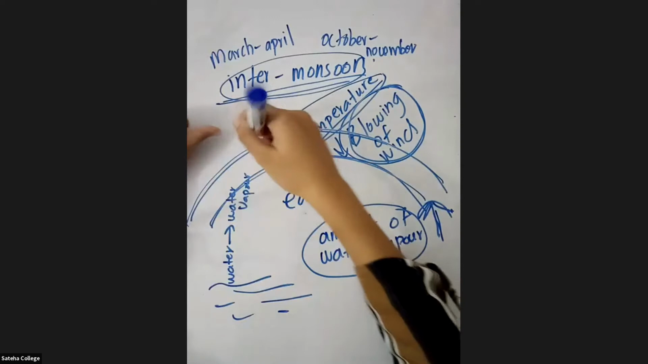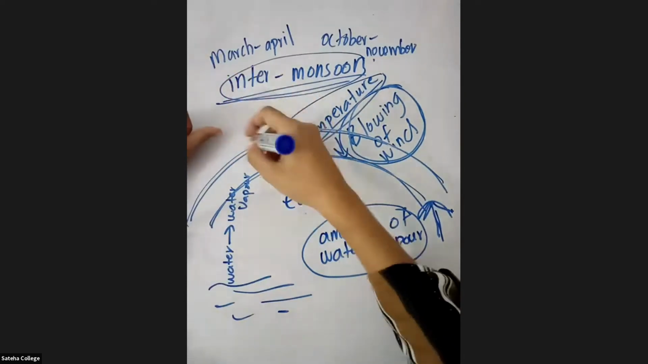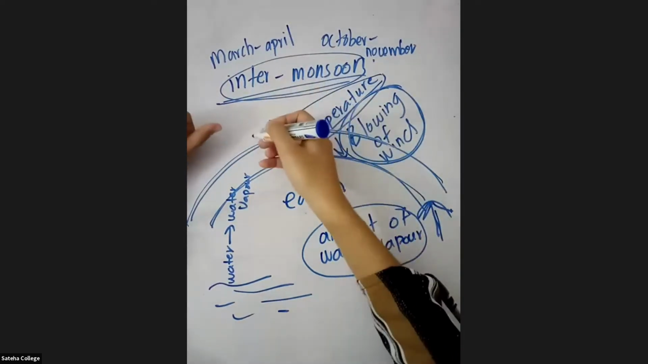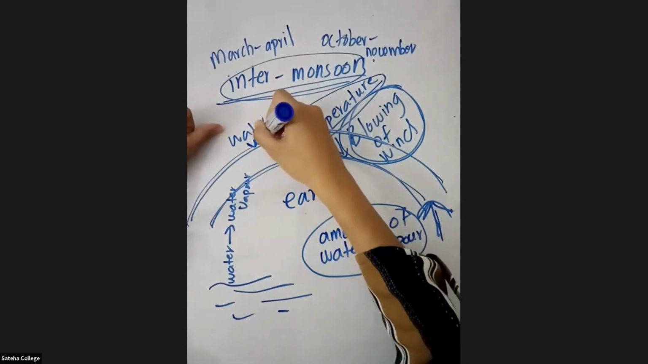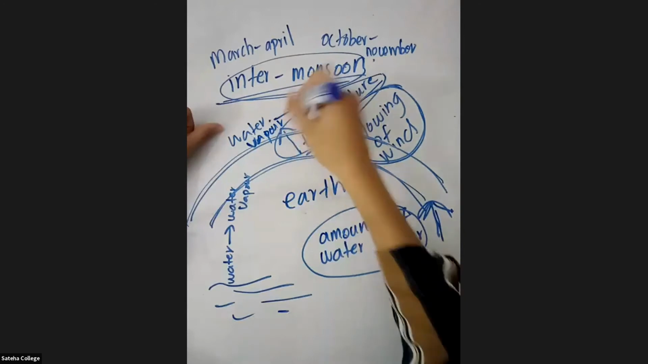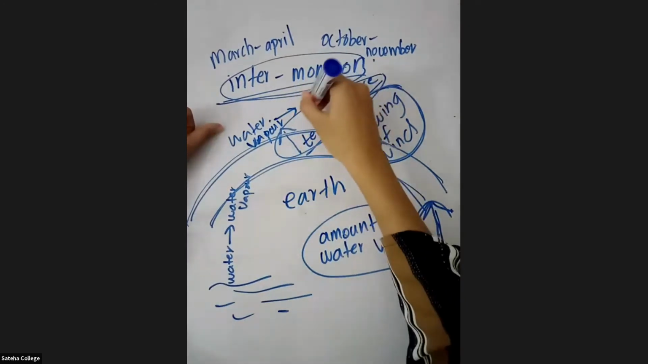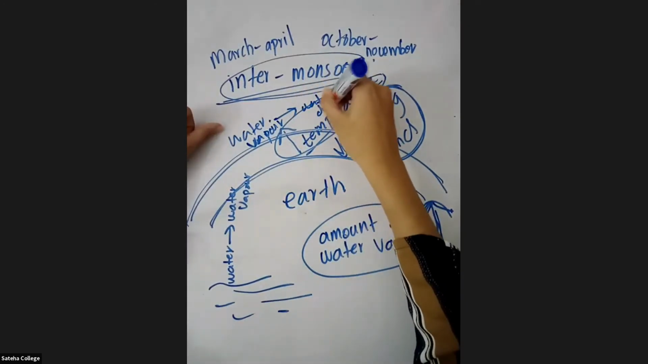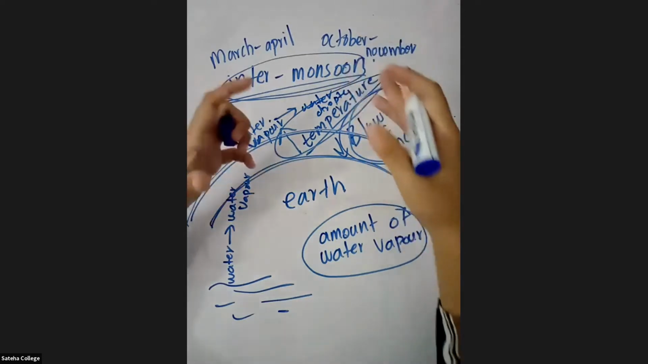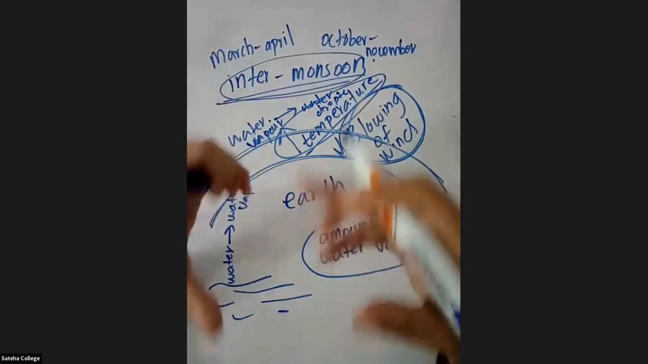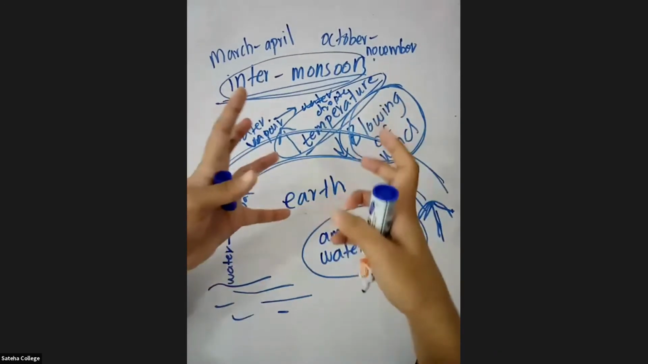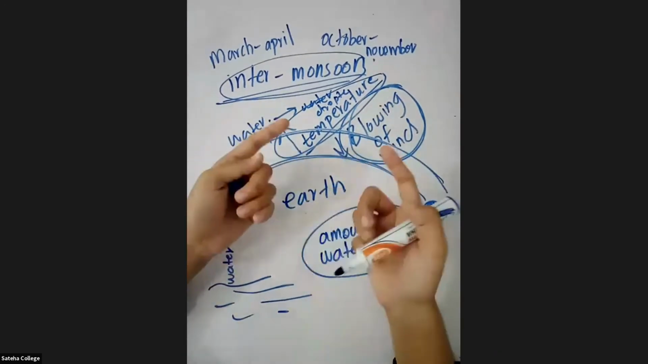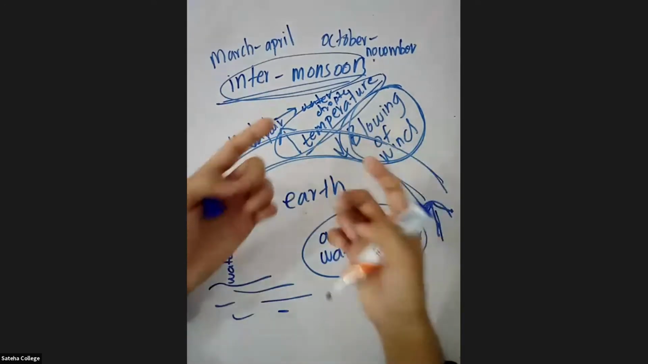So this water vapor in the sky will condense. Condense means the water vapor will become water droplets. These water droplets and all the other things, like crystals of snow in the sky, will join together and form the cloud. So that's how a cloud is formed.